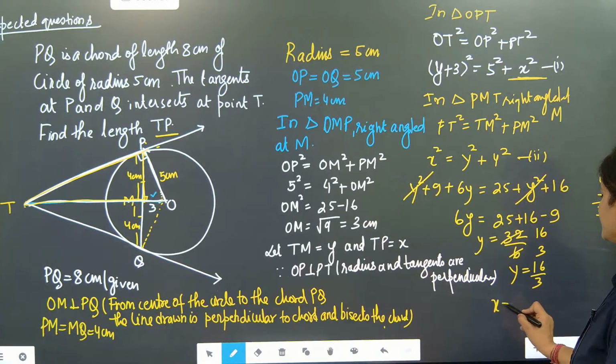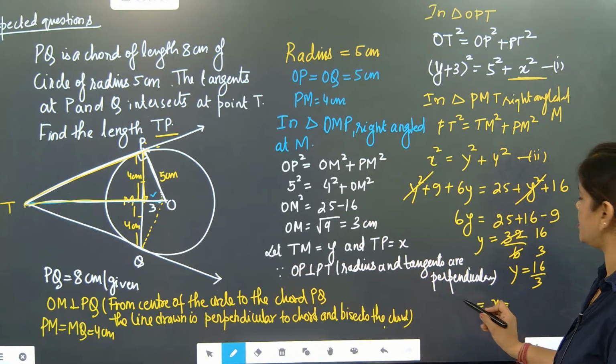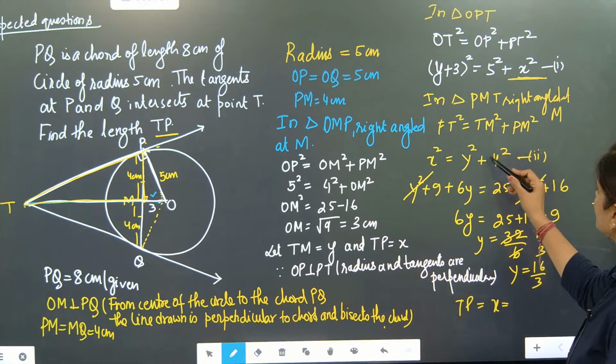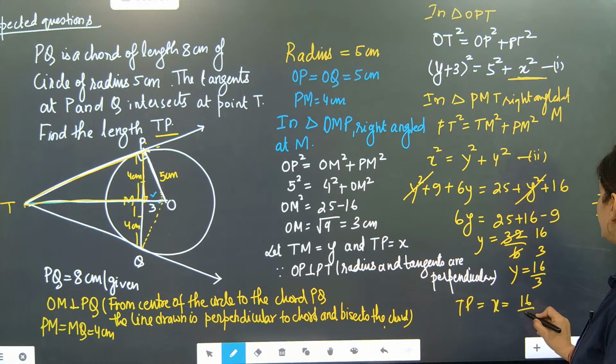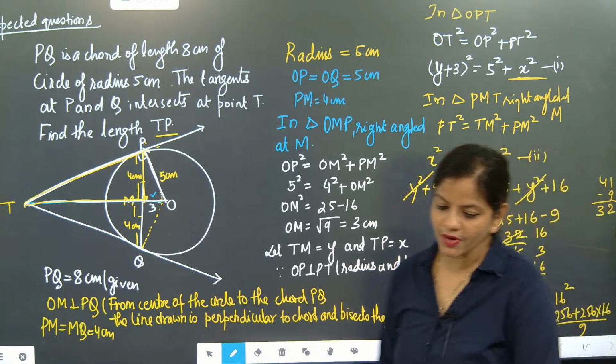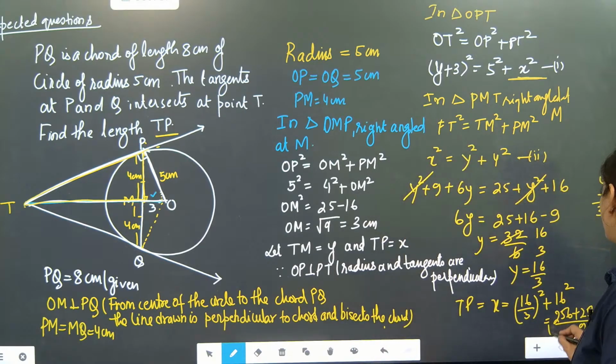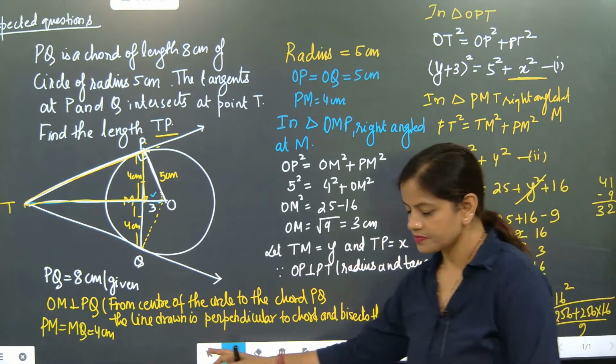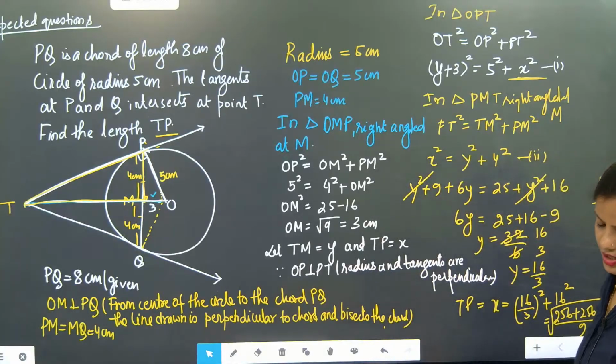Then what will be x? x is nothing but our TP. It will become, y square is 16 by 3 whole square, plus 16. 16 square is 256. So 256 plus 256 into 16 by 9. Understood? And the x part will become root under. So our answer will become how much?